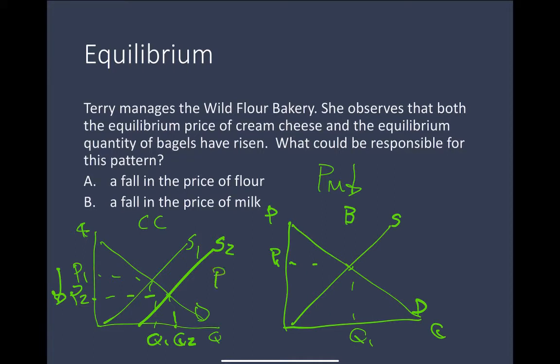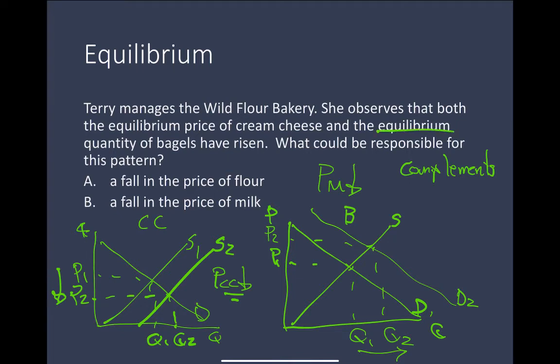So the price of cream cheese has gone down, and these are, once again, complements. And so the price of cream cheese is going to be a determinant of demand. So you want to ask, when you have an event, the price of cream cheese has gone down, is this a determinant of supply or is this a determinant of demand? It's going to be a determinant of demand. It's going to impact the consumers of bagels directly. And so when the price of cream cheese goes down, all else constant, we'd expect consumers to become more willing to buy bagels. And so the outcome was that the quantity of bagels went up, which is one of the things that we were looking for.